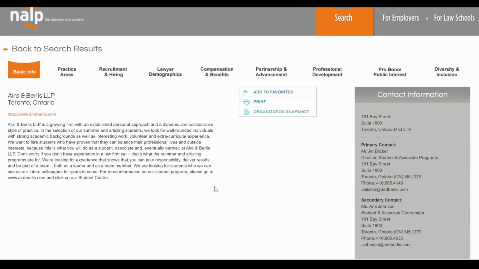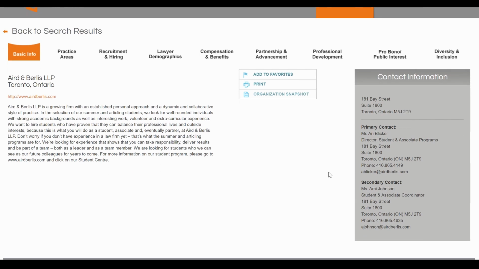You can see on the first page that it has a short description about the employer. You can find this information on each employer's website, so this is just a very short summary of what the firm does. The most important thing that you can find on this page is the name of the person you should address the cover letter and the rest of your application to. So you can see who the primary contact is and who the secondary contact is. You can also see the address of the firm.